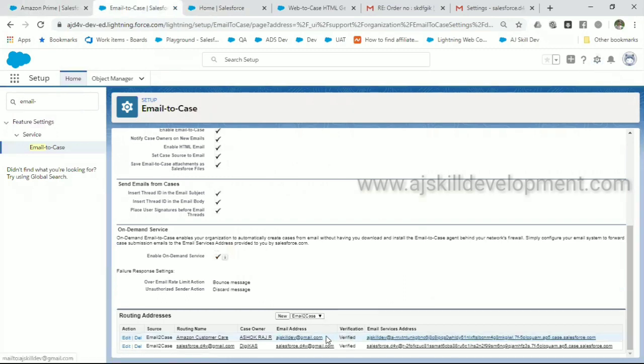So whenever we send an email to this particular email ID, the email will automatically be forwarded to this email address. Once it is forwarded, Salesforce will understand and the case will be created according to how we have configured it. Okay, this is how you have to configure your email to case. Any doubt in configuration?